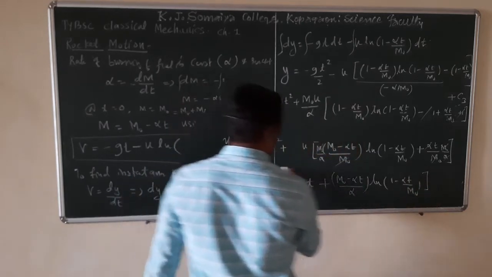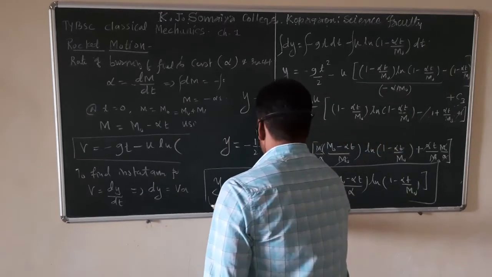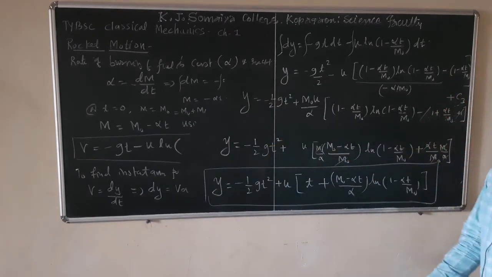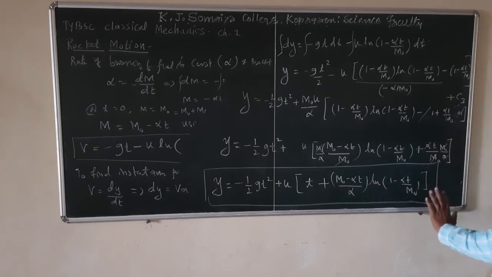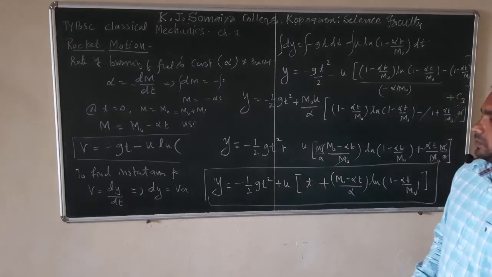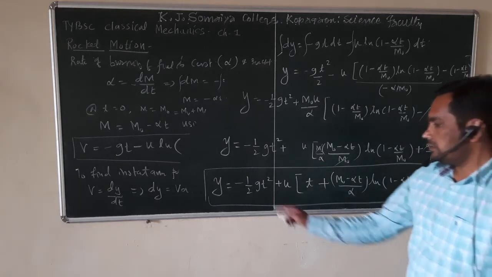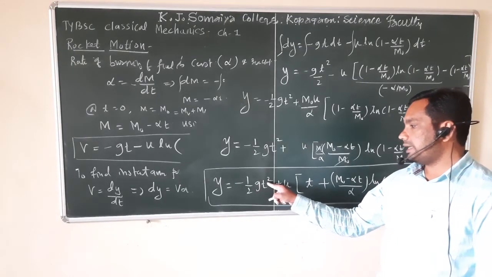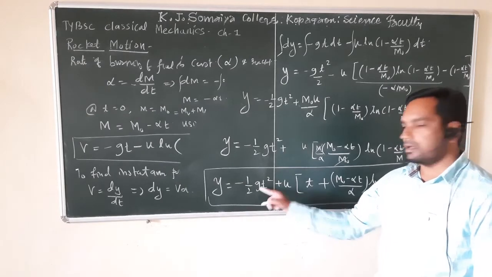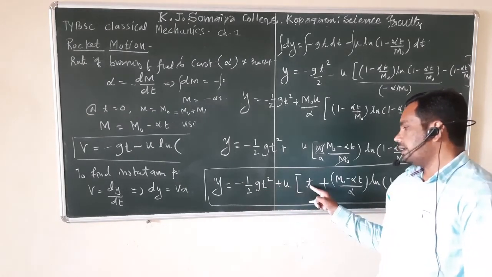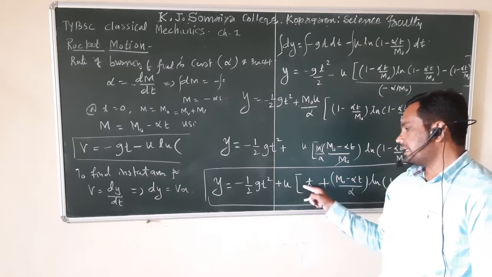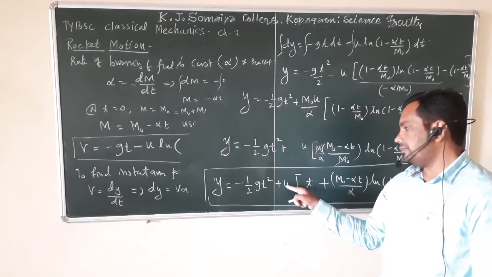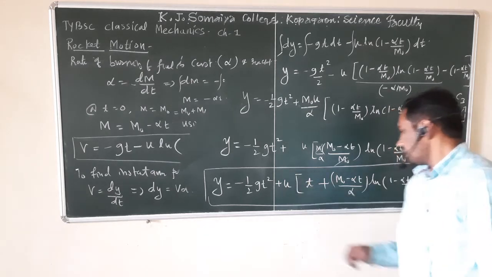So this is the equation for the instantaneous vertical height attained by the rocket at time t. If you do dimensional analysis, acceleration is meter per second square. So per second square and second square, here we get only meter. Meter per second, and here second. So the per second of that velocity goes out, and here we get only meters.